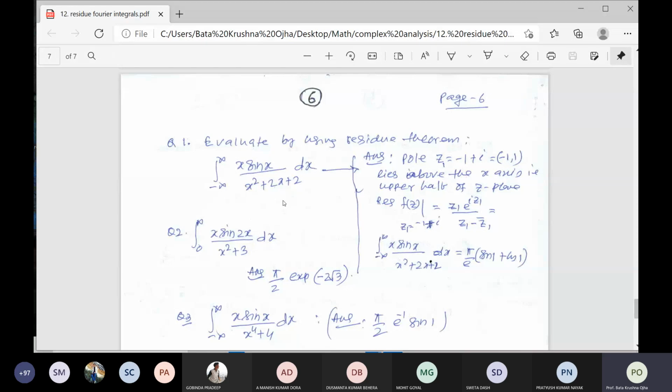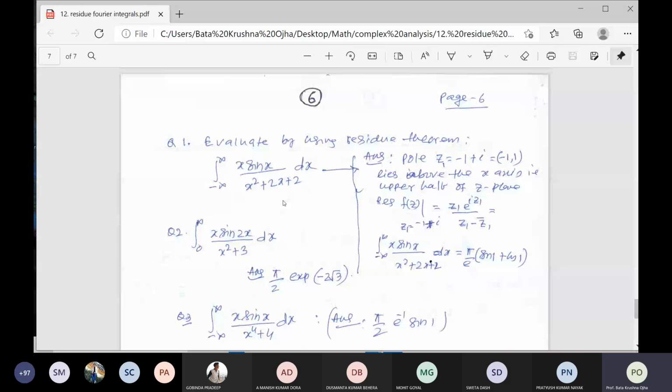Only minus 1 plus i is in the upper half of the z plane; the other, minus 1 minus i, is in the lower part of the z plane. So you find the residue at z equal to minus 1 plus i, where the function is z e to the power iz.